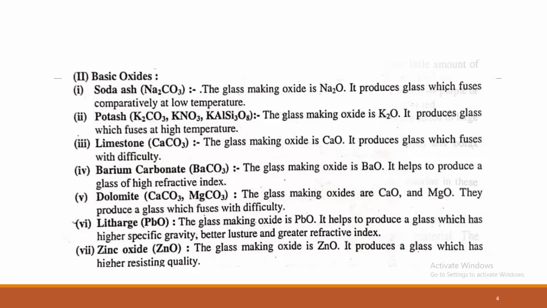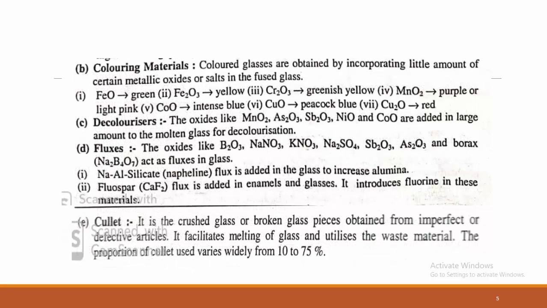In addition to these oxides, we also had coloring material. Colored glasses are obtained by incorporating a little amount of the color oxides, where we know that different colorful glass can be seen with the addition of different oxides. For example, if you add iron oxide, that is FeO, you will get green color.